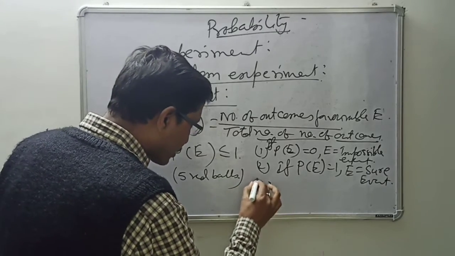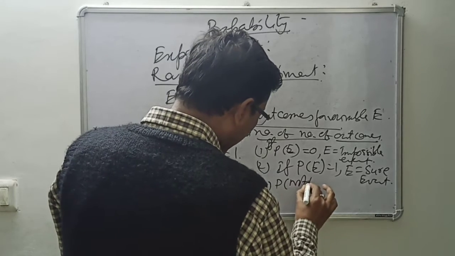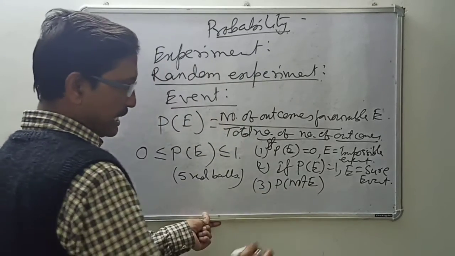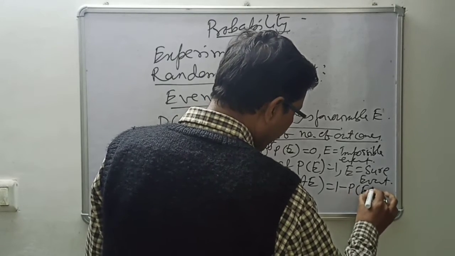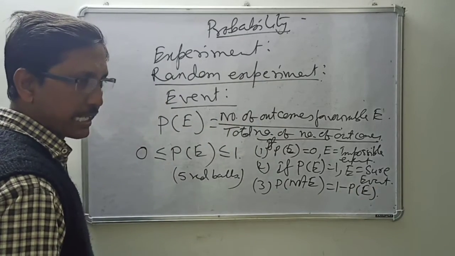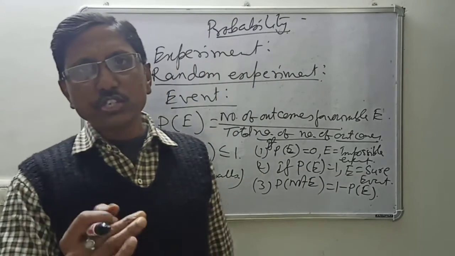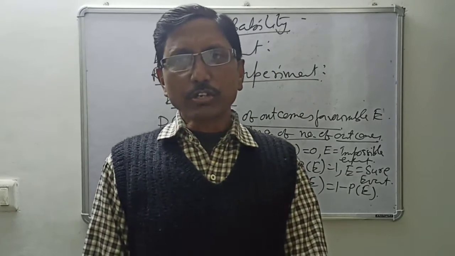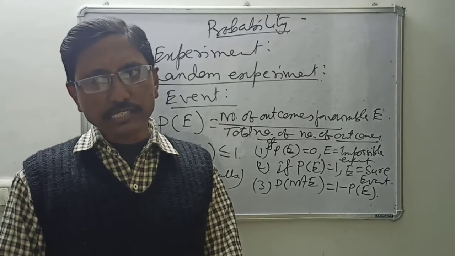And next, you can also say the probability of not happening of an event E is equal to 1 minus the probability of happening of that event. Just for example, if I throw a die, the probability of getting 6 is 1 by 6.